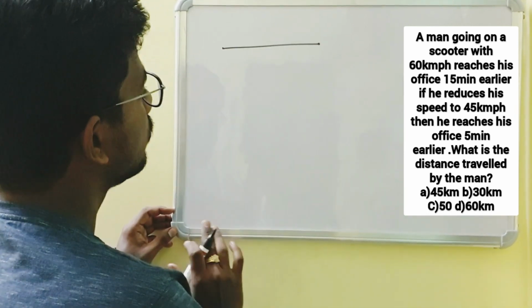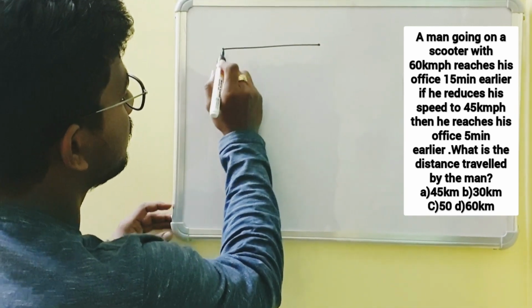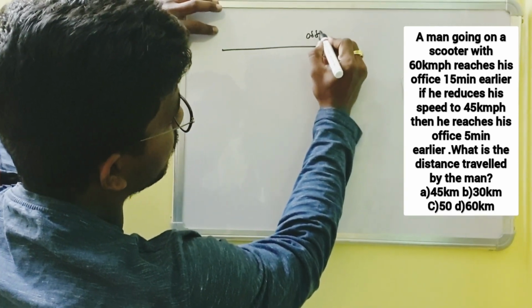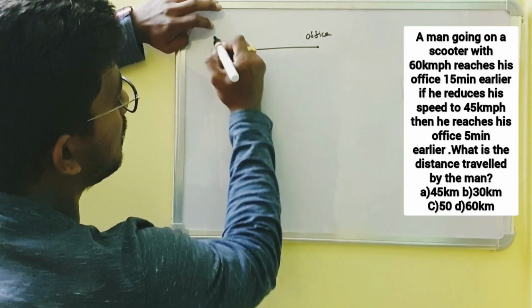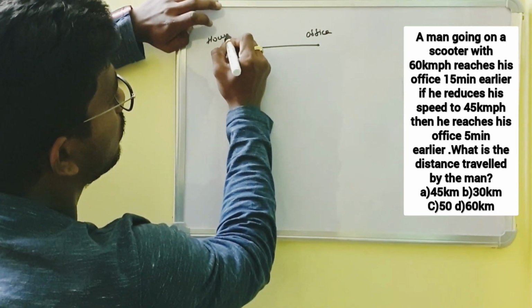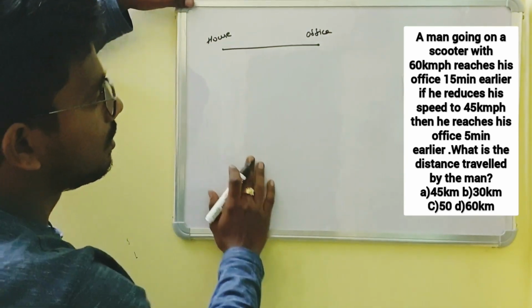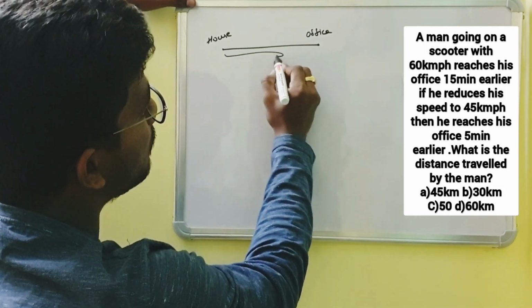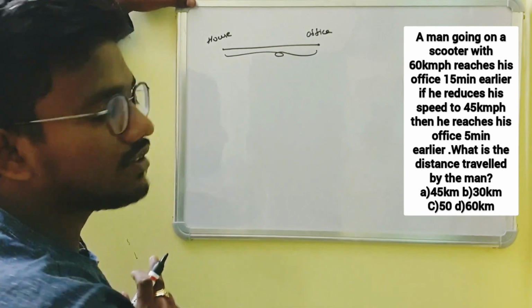So let us assume that this is the initial point and the end point is his office. So let us assume that it is his house. Then the question asked is, what is the distance traveled by the man from his house to his office?